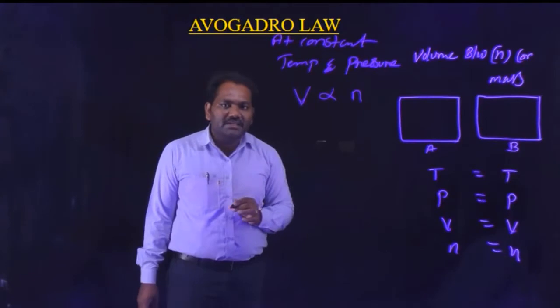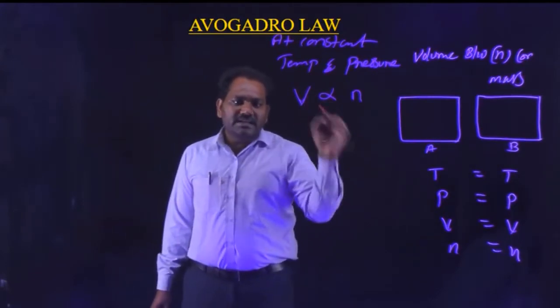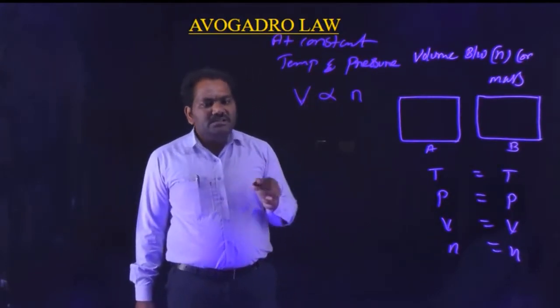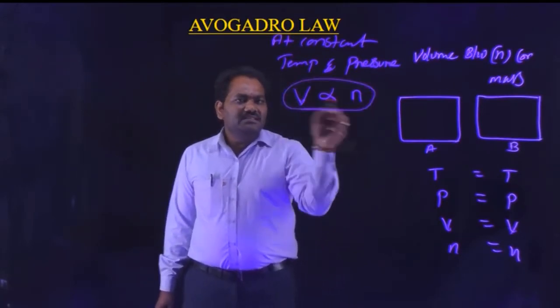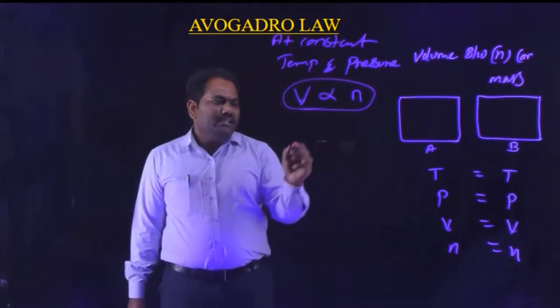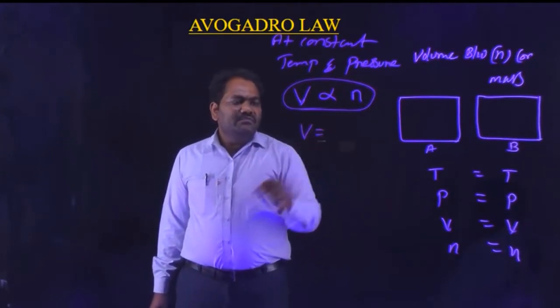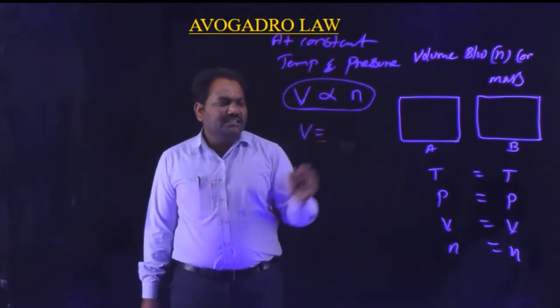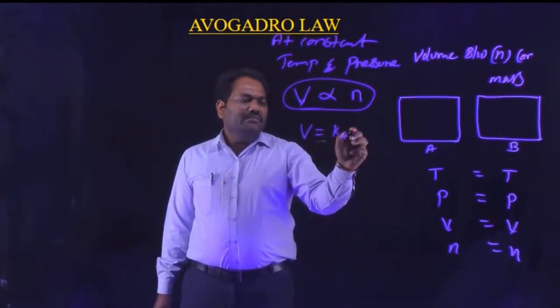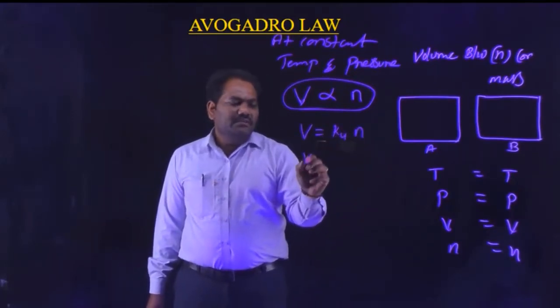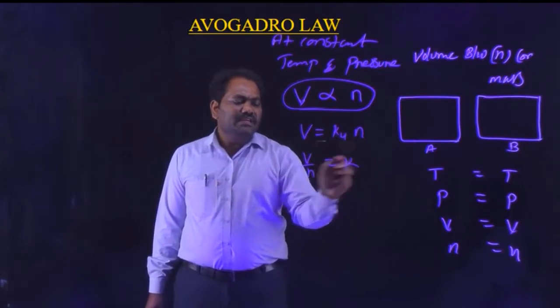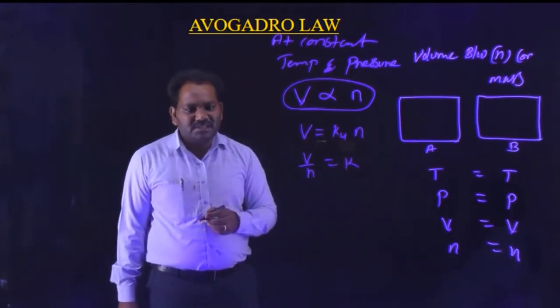This is the mathematical form of Avogadro's equation. If we introduce the proportionality constant K4, we can write V = K4 N, or V/N = K. K4 or K is called the proportionality constant.